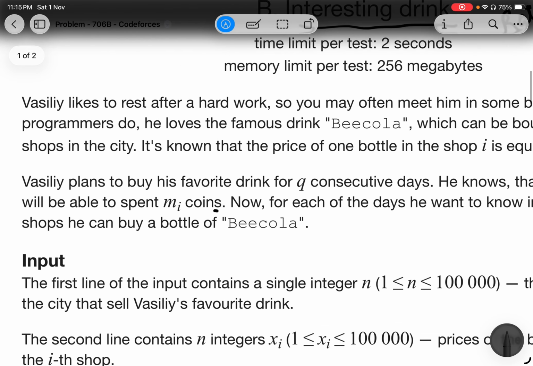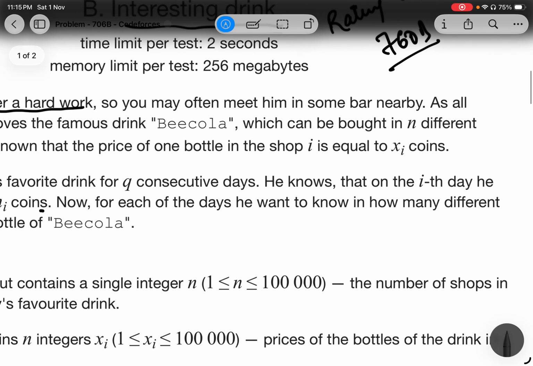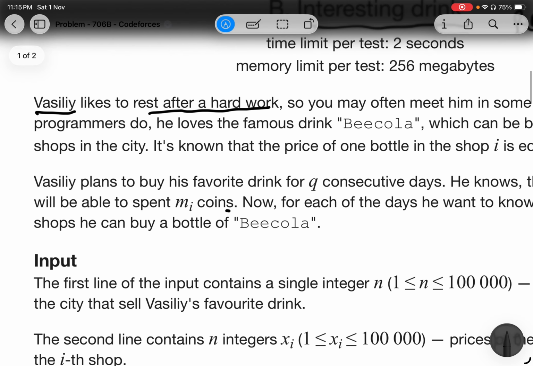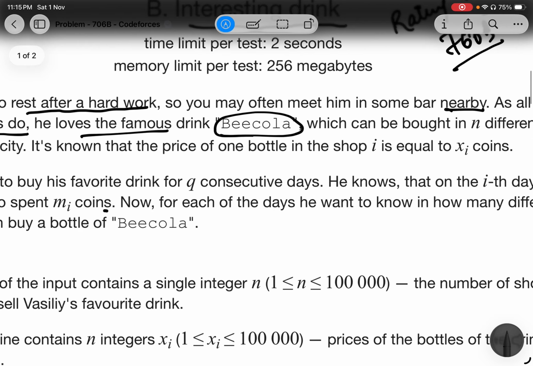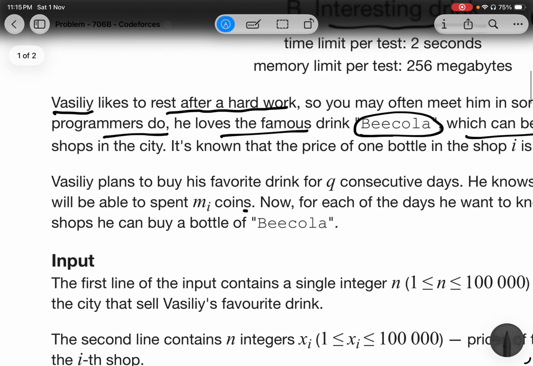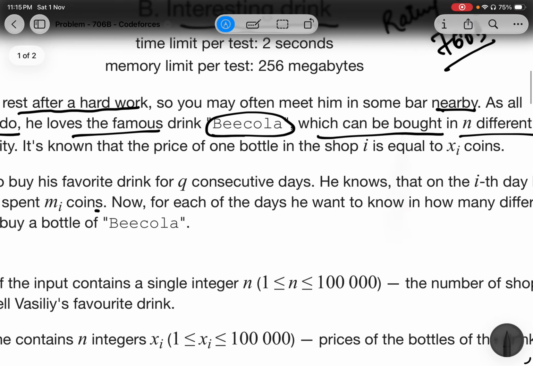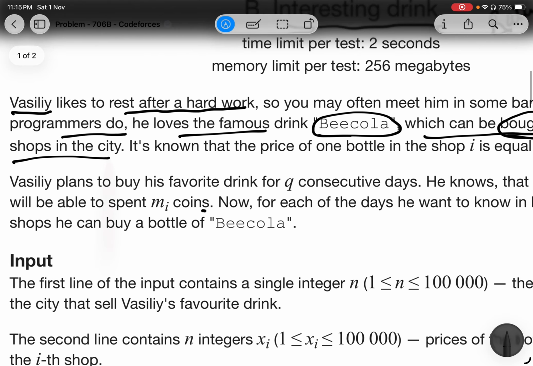The problem states that there is a guy, Vasily, who likes to rest after a hard work. So you may often meet him in some bar nearby. As all the programmers do, he loves the famous drink Bicola. There is a particular drink which he loves, which can be bought in n different shops in the city. Which means he can buy this particular drink in n shops in the city.